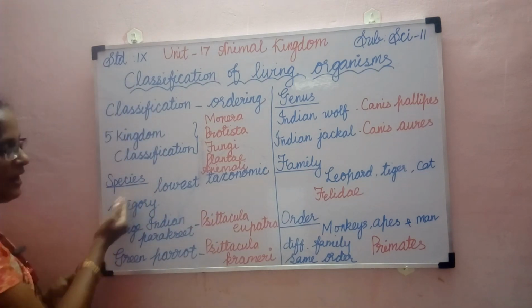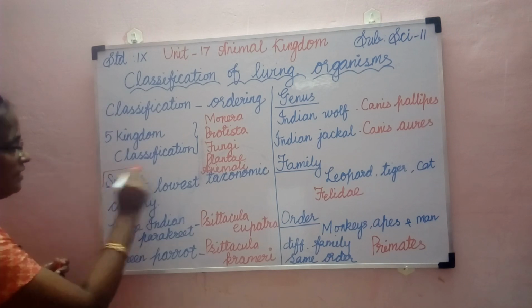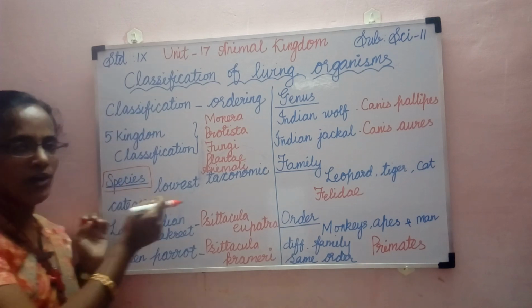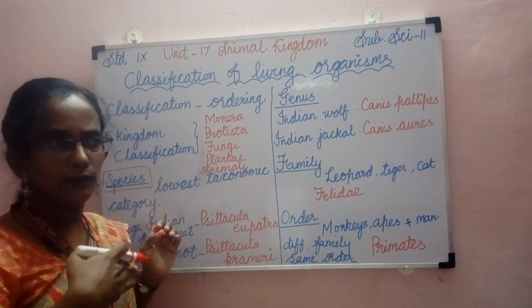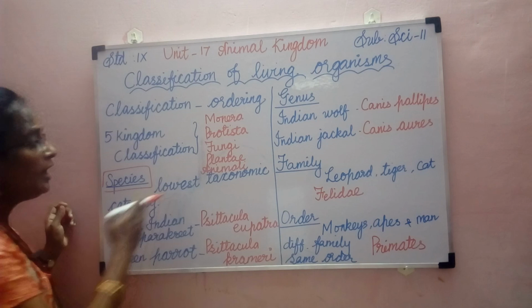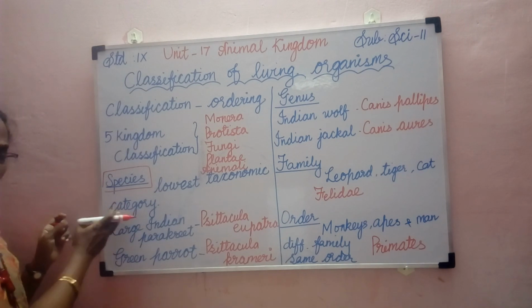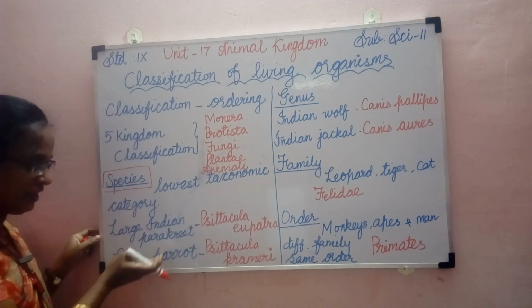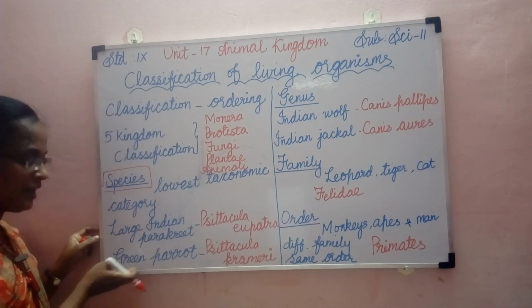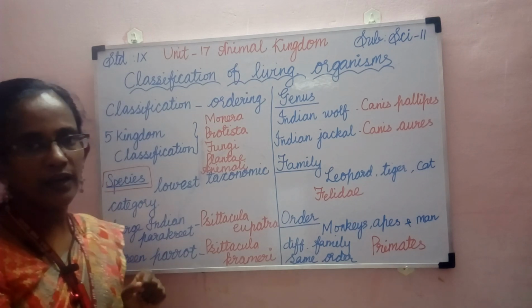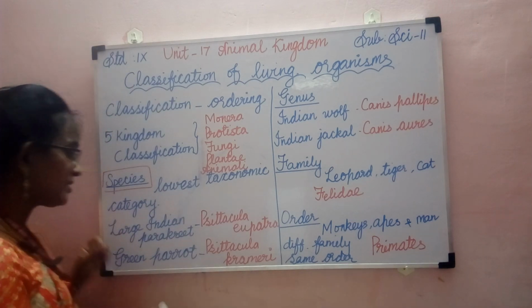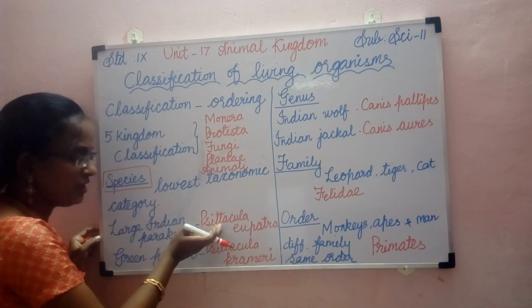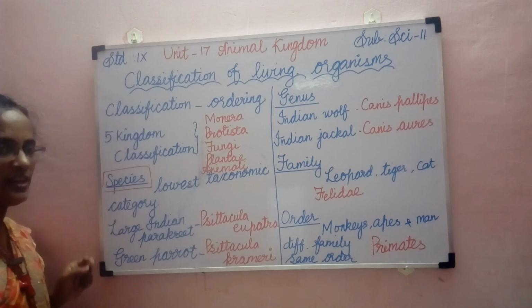The first one is species, and this is the lowest taxonomic category. It belongs to the bottommost level in the taxonomic categories. For example, take the large Indian parakeet and the green parrot. The green parrot is the common parrot that we have seen around us. They both belong to the same genus, but they are in different species.